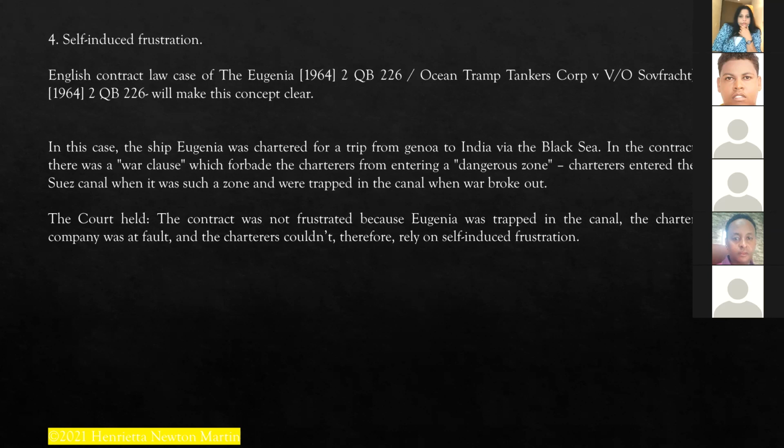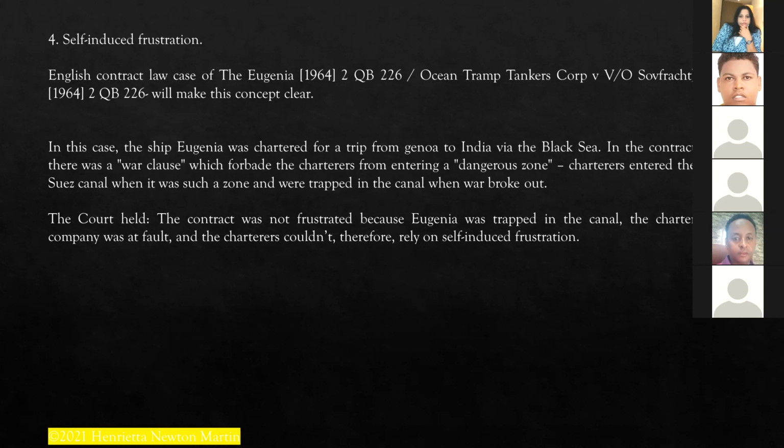In this case, the ship Eugenia was chartered for a trip from Genoa to India via the Black Sea. In the contract, there was a war clause which prohibited the ship from entering a dangerous zone.